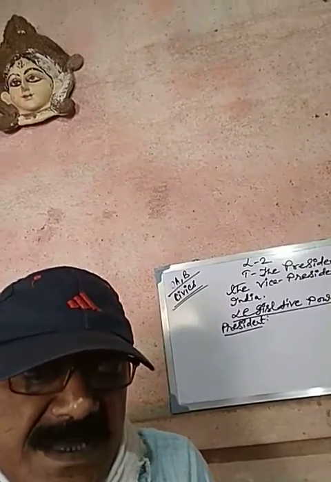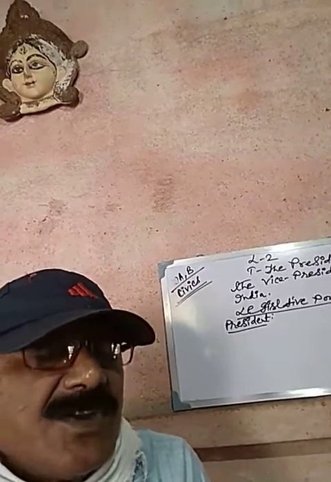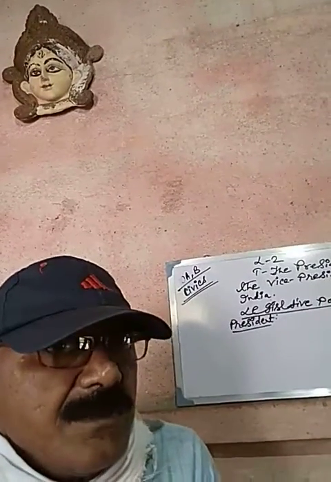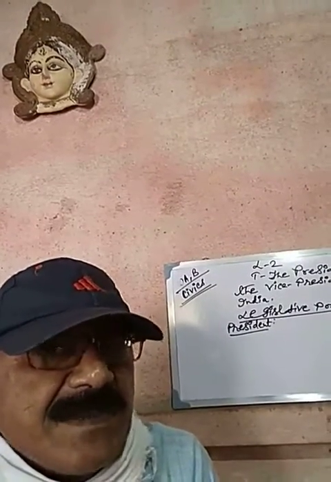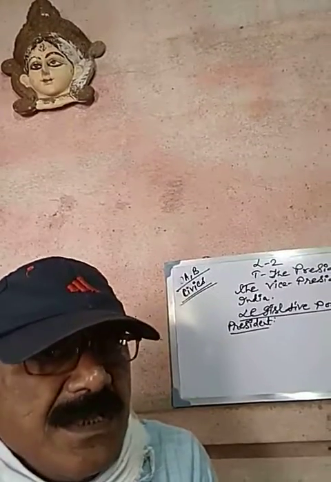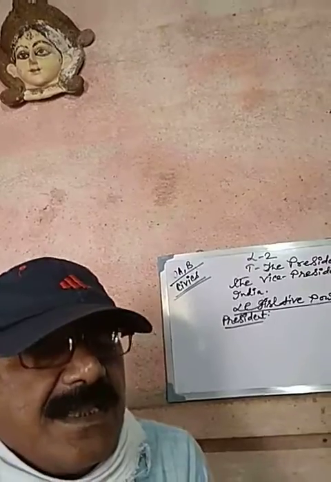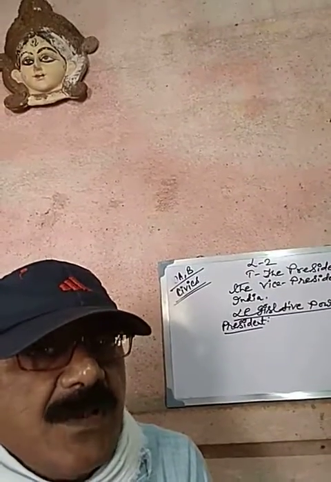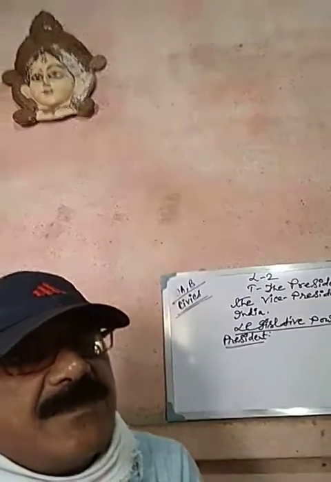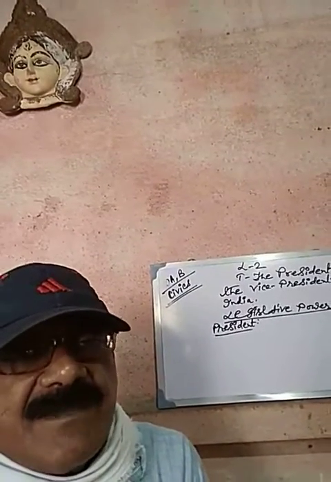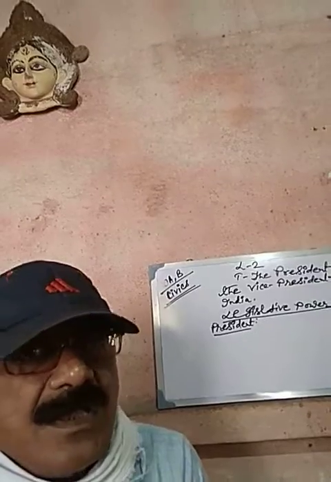Besides, the President has the power to dissolve the Lok Sabha on the advice of the Prime Minister of India. Without being advised by the Prime Minister, the President cannot dissolve the Lok Sabha. That point you must keep in your mind.